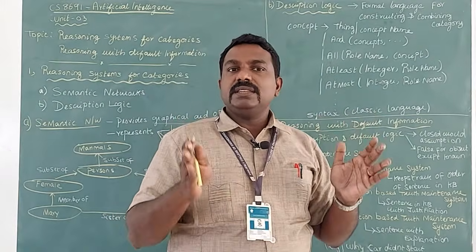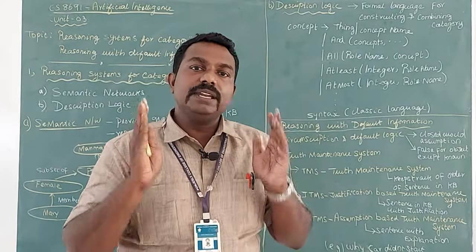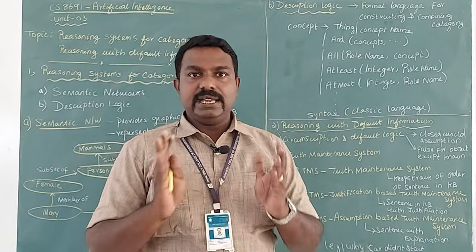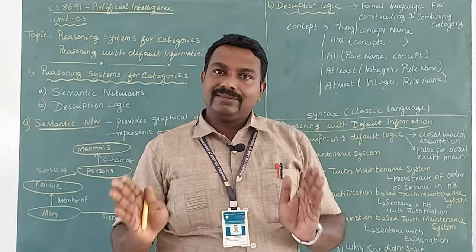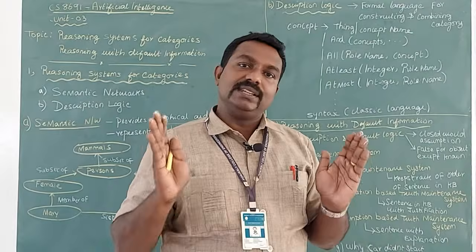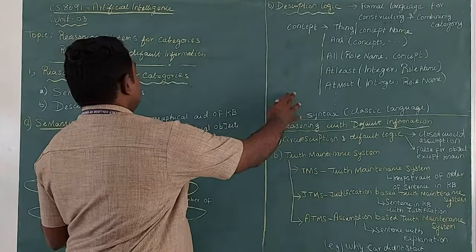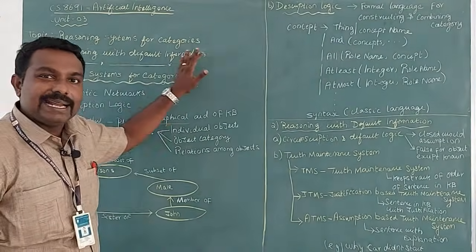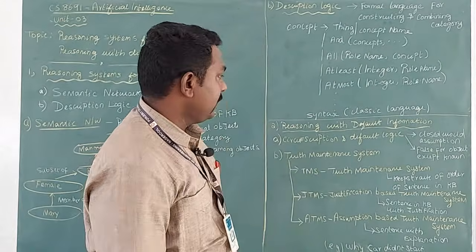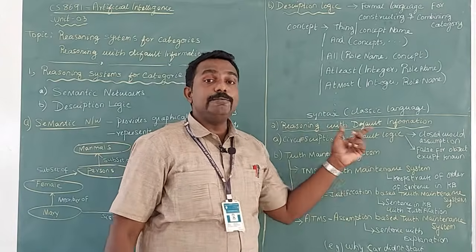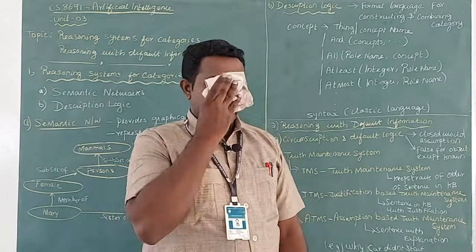If you are representing the facts in the knowledge base in the form of a format or a language, it will be very easy for you to do the reasoning. The idea behind this is just to follow a particular formal language using a syntax, so that you can do the reasoning very easily. So these two mechanisms are used to do the reasoning for categories of objects. Now let's move on to the last topic of our third unit, that is reasoning with default information.